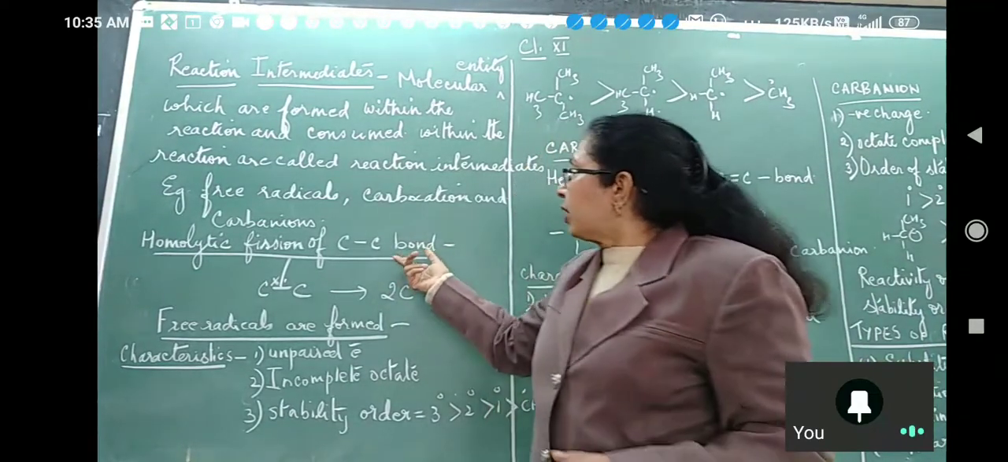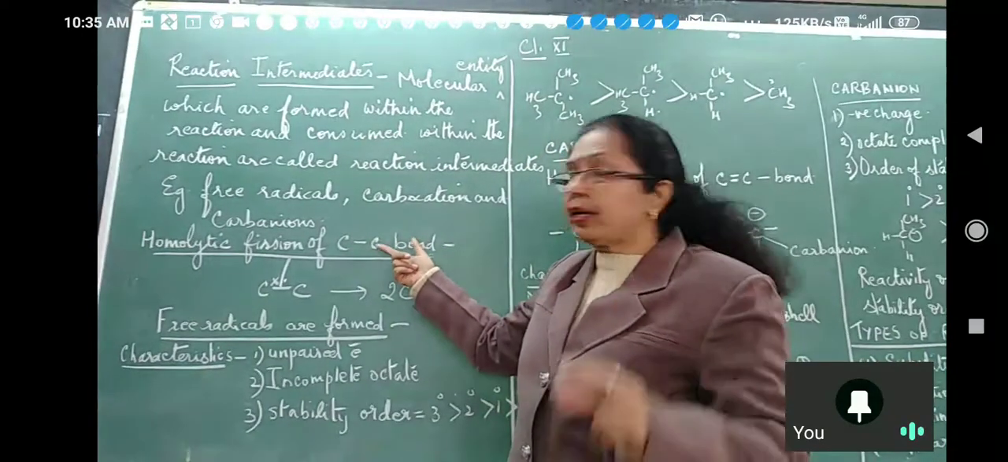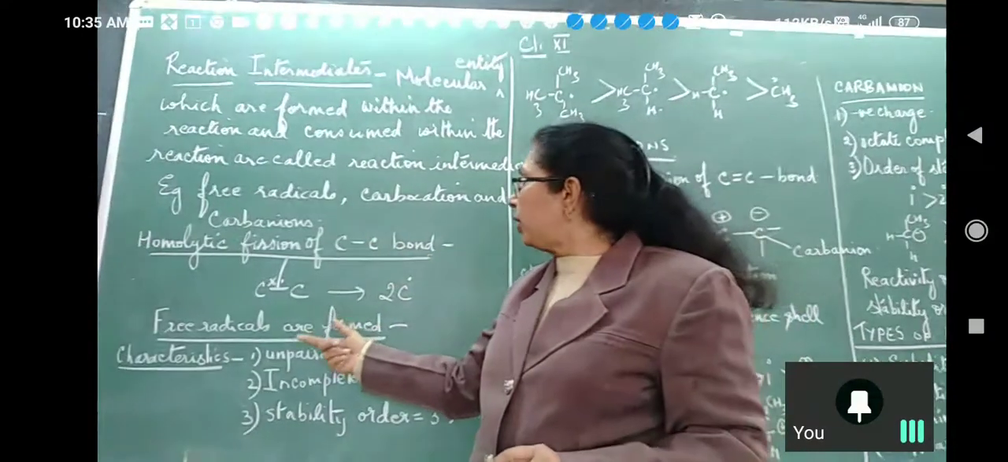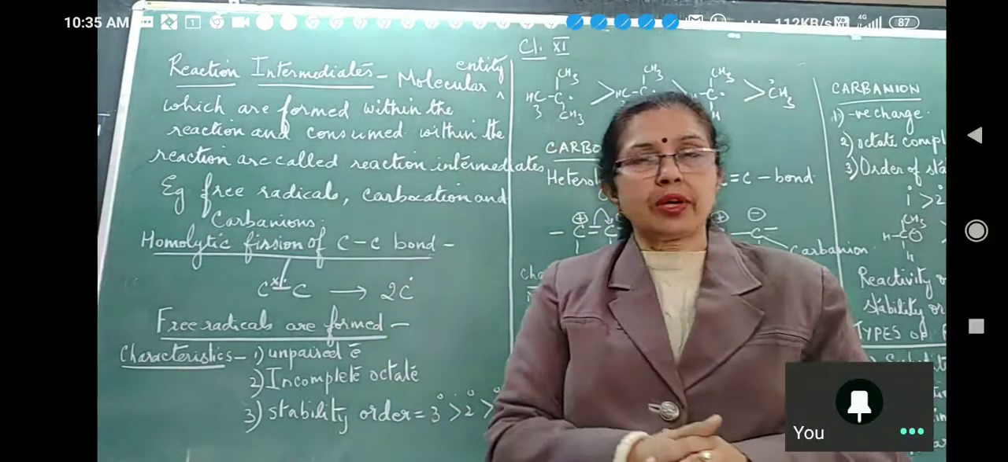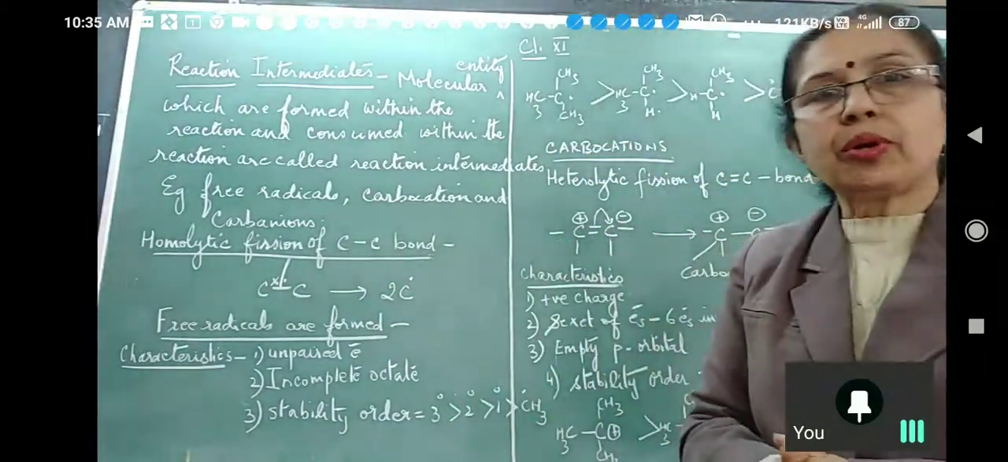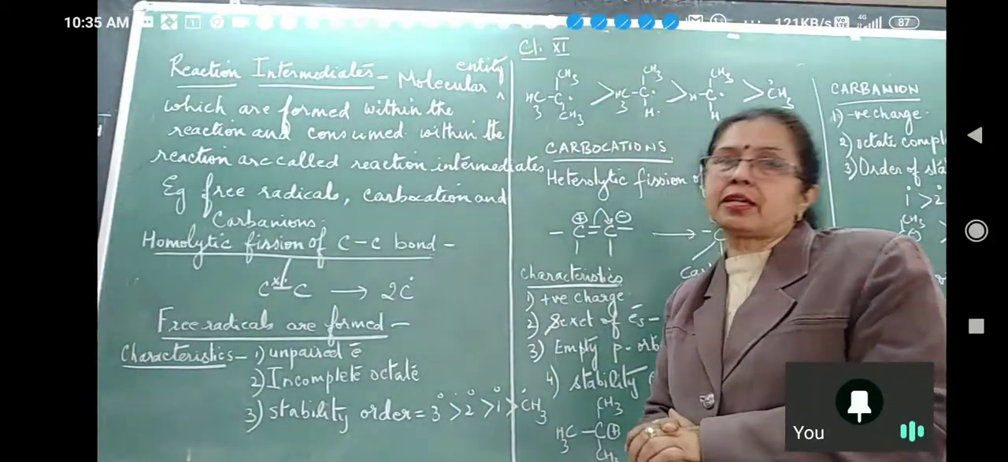Now, the carbon-carbon bond can break in two ways. One is homolytic fission and the other is heterolytic fission.